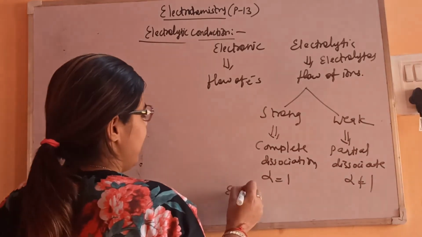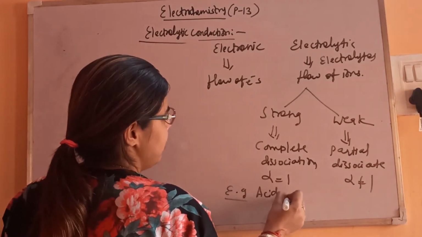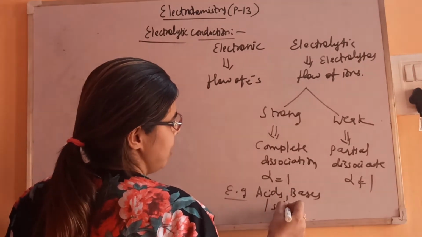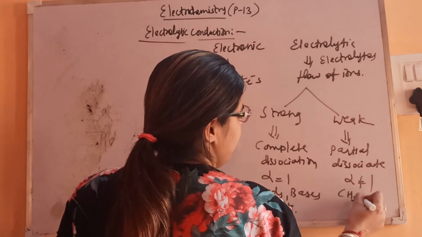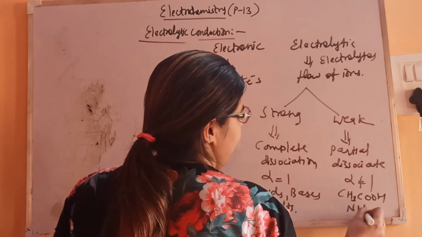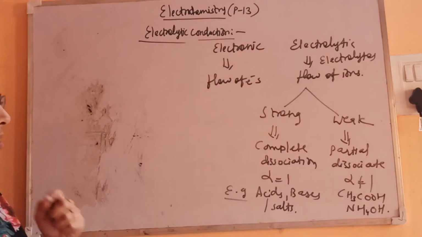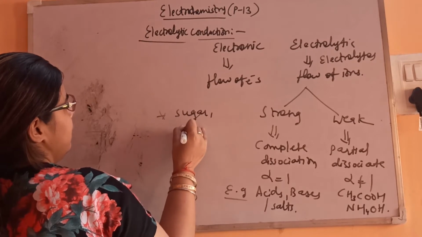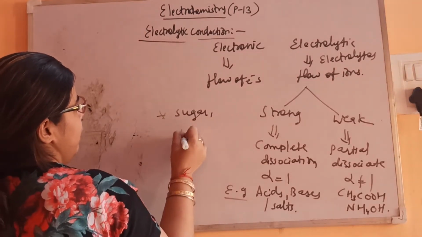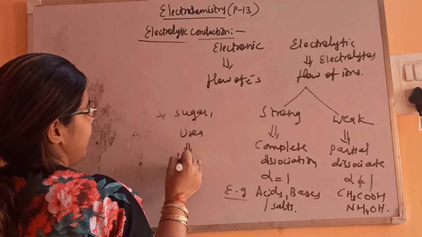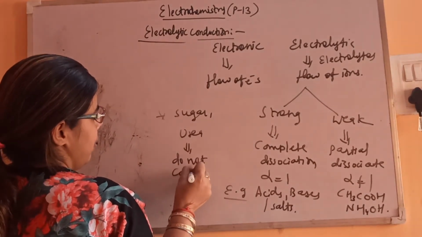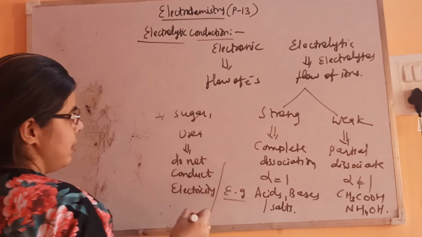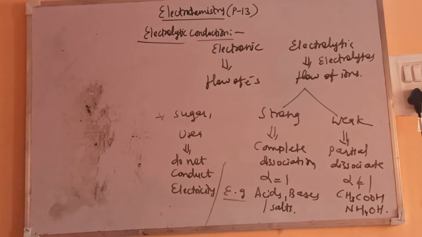Examples: all strong acids and bases, and salts, are strong electrolytes. Weak acids and weak bases are weak electrolytes. And substances like sugar and urea do not conduct electricity.